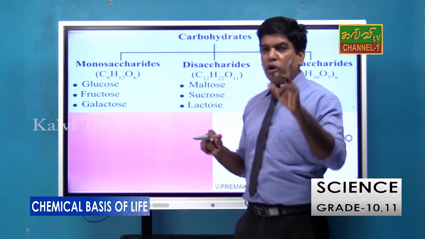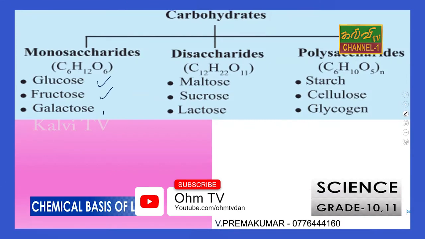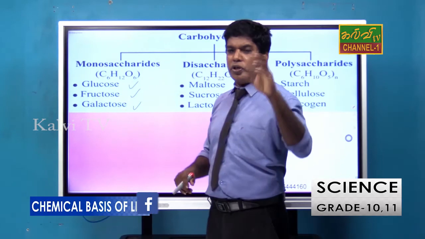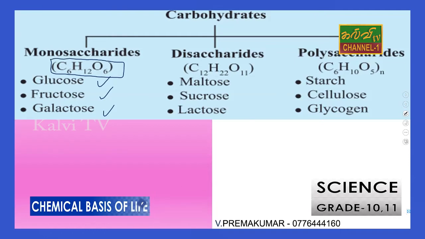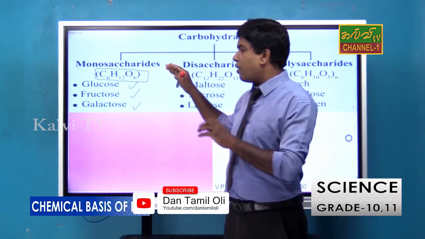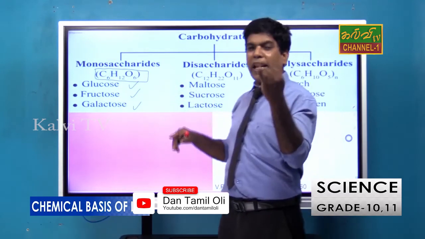Monosaccharide, mono means one, includes glucose, fructose and galactose. Glucose we already studied. Fructose also has the same formula, C6H12O6. Under the monosaccharide we find three substances: glucose, fructose, galactose.